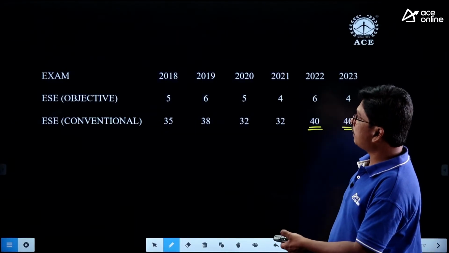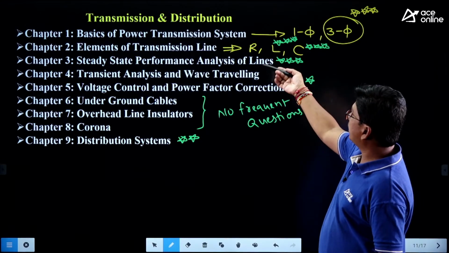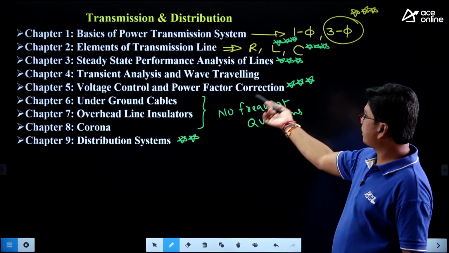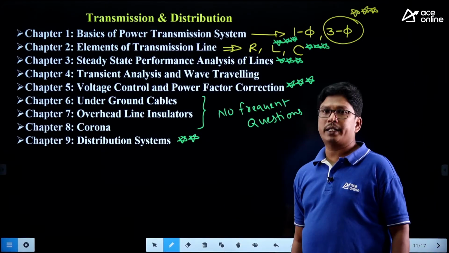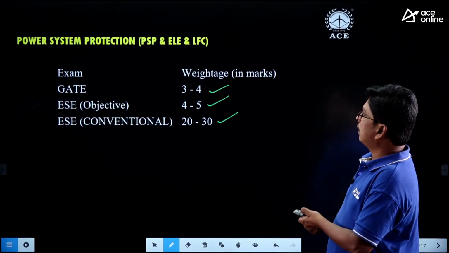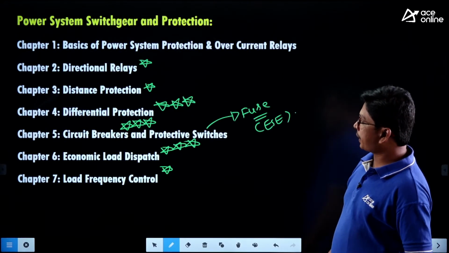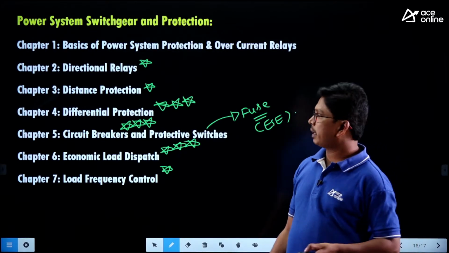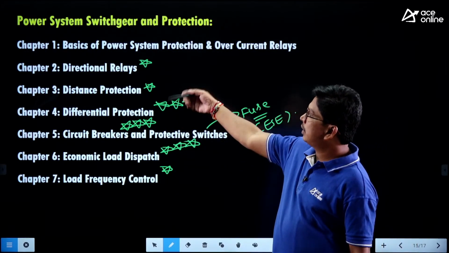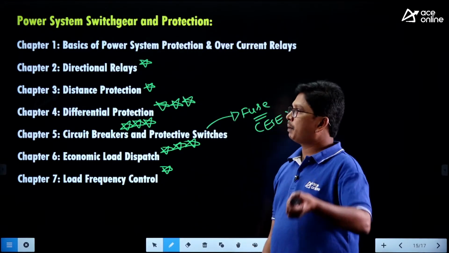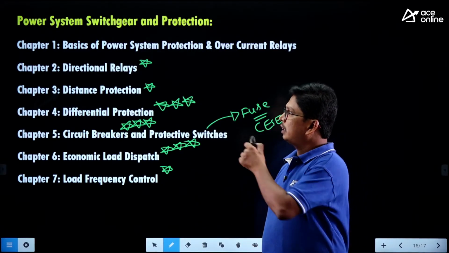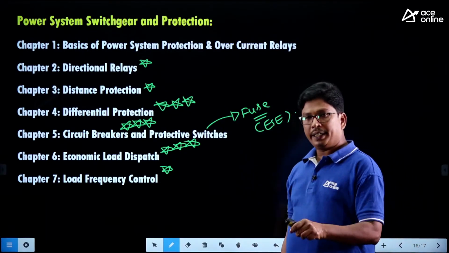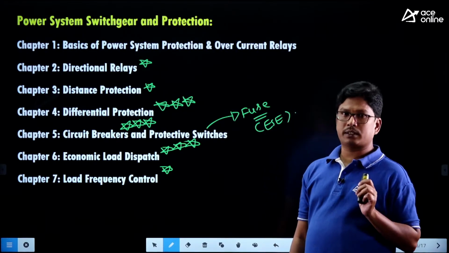Clear, right? And similarly, in transmission and distribution, you are concentrating on inductance and capacitance calculations, steady state performance of transmission lines, power factor correction, and problems related to distribution systems, right? And coming to power system protection, economic load dispatch is the major important area. Circuit breakers, the terms related to circuit breakers, and differential protection schemes, you have to concentrate on. You need to know the basics of directional relays and directional overcurrent relays, along with distance protection schemes. Clear, right? So this is the syllabus and the weightage along with the important topics, right?